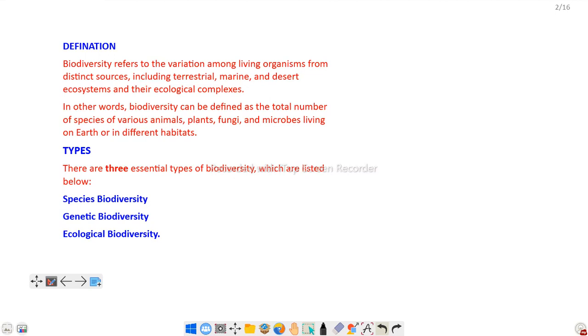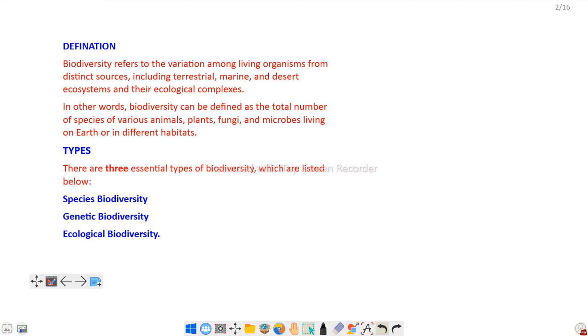The group of the types of microorganisms or life forms are considered as biodiversity, the richness of different types of plants and animals on the planet.